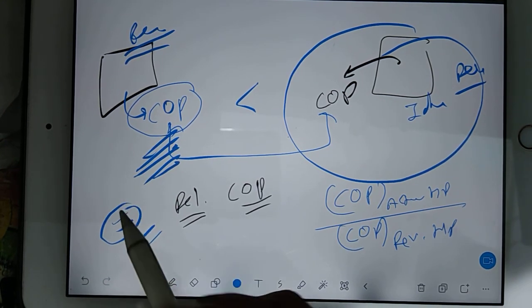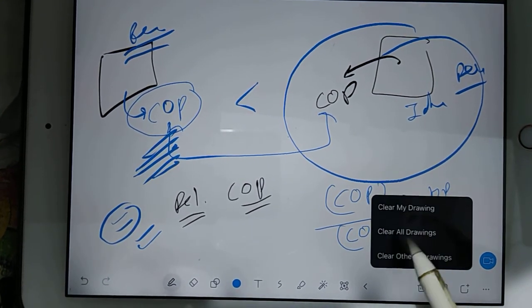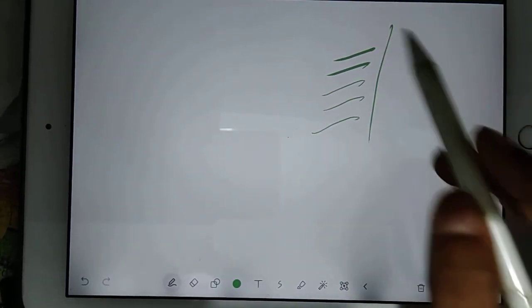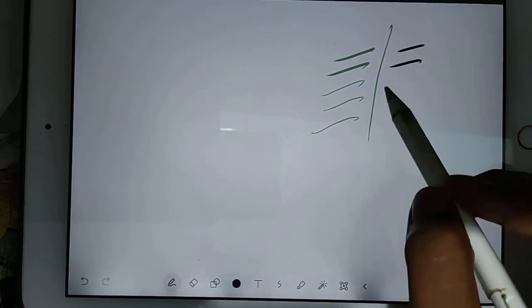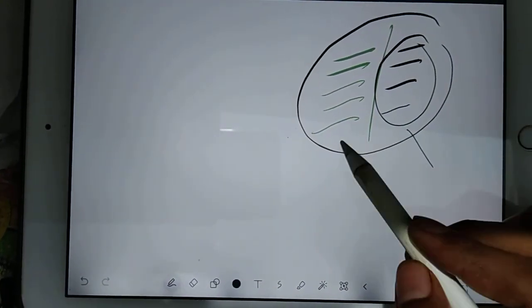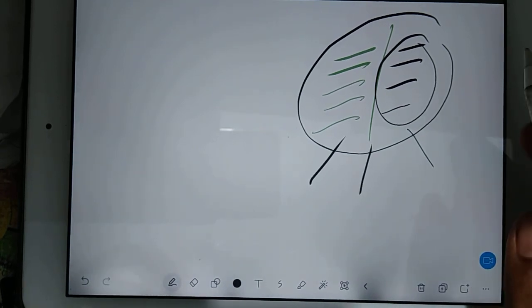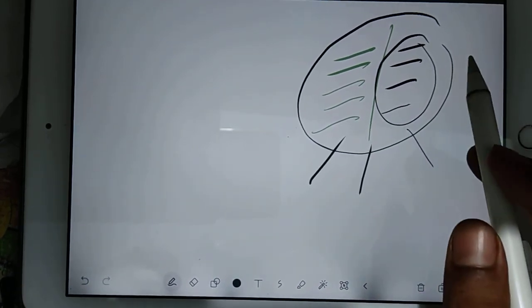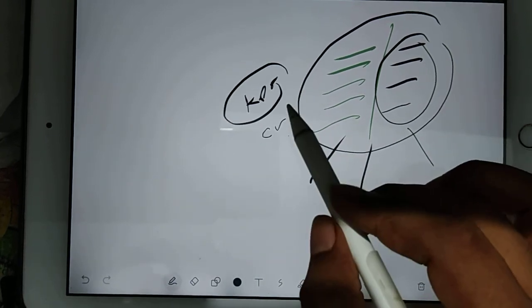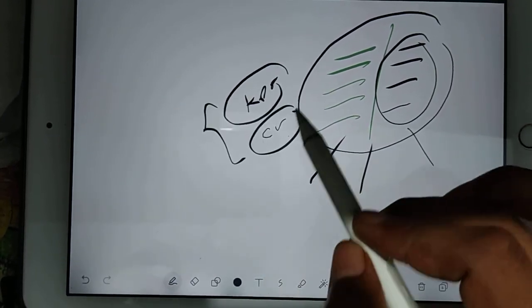And that's all. In the second law, we discussed some machines and some theories, and then we compared relative and real and those things. In the theories, mainly we have to discuss KPS and CS. You should recall KPS and CS also. I will give you the PDF.